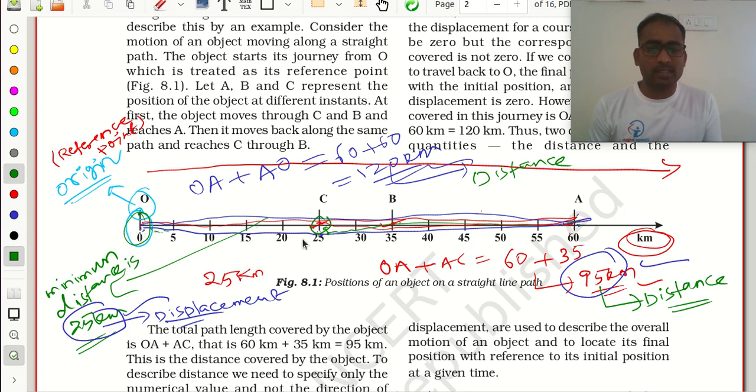In the previous case, I was at C only. So that is why this 25 kilometers is my displacement. But in this case, I came back here at O itself. So then displacement is zero.